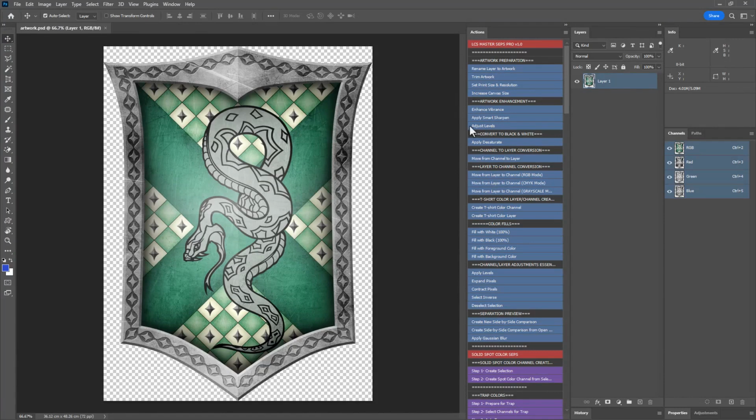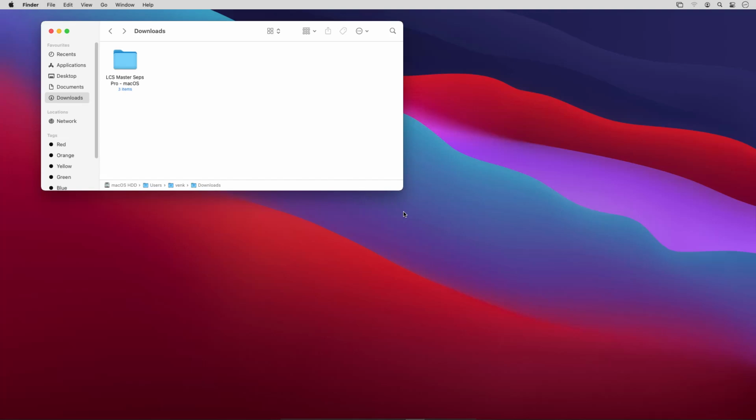To make sure the actions are working properly, click on any layer and run the action Rename Layer to Artwork. You'll see the layer name has changed, indicating the actions are functioning correctly. If you simply load the actions without installing, you will get a code missing error. So always install the actions using the provided installer before running them in Photoshop. Now let's move on to installing the actions on a Mac.